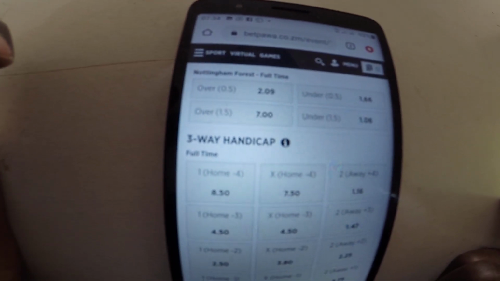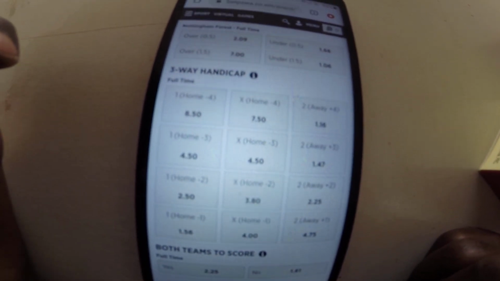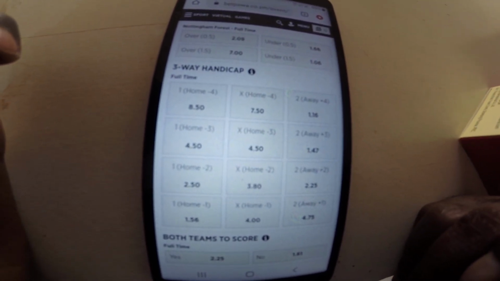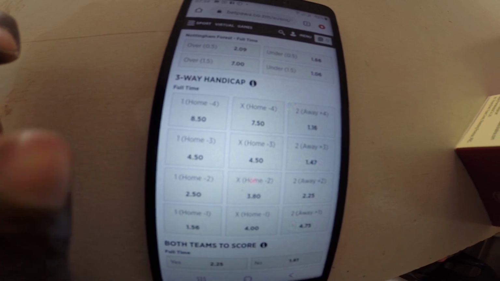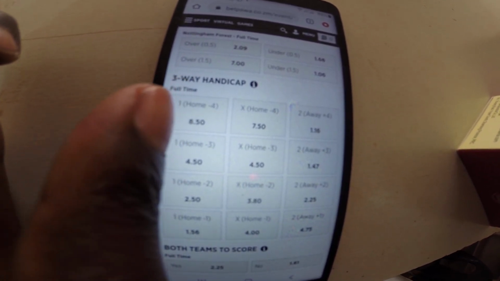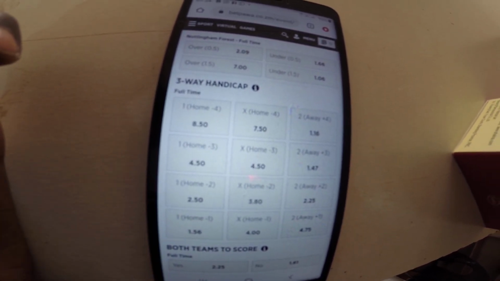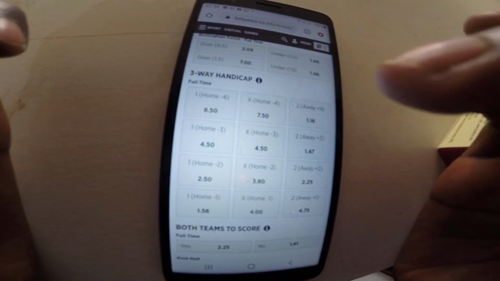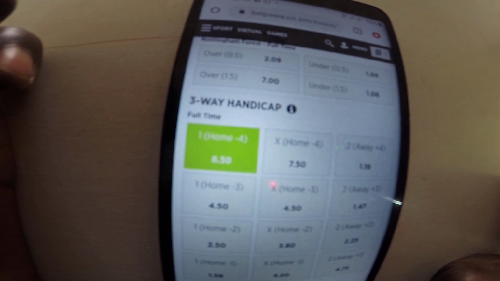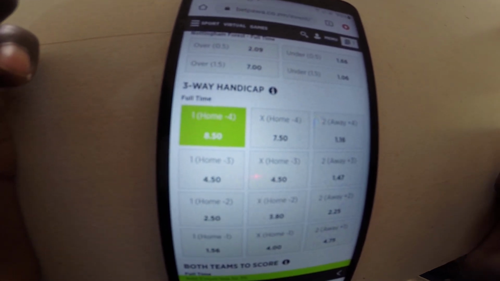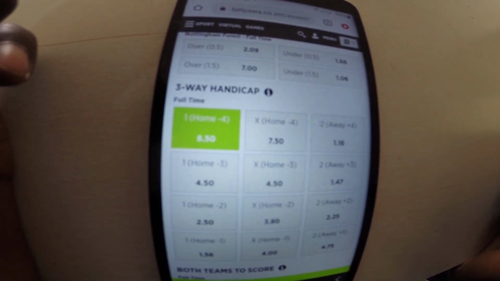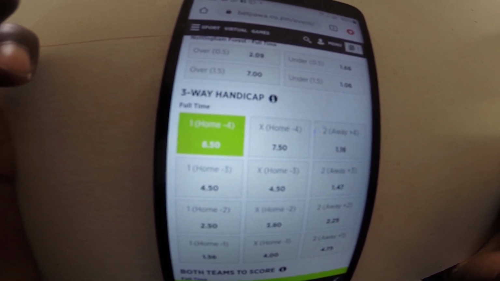the handicap there. So what this handicap means, the first row, which you can see here, 1, says home team -4. So what that means is that if I press here like that, I've selected Arsenal to win, but I've subtracted 4 goals from Arsenal.